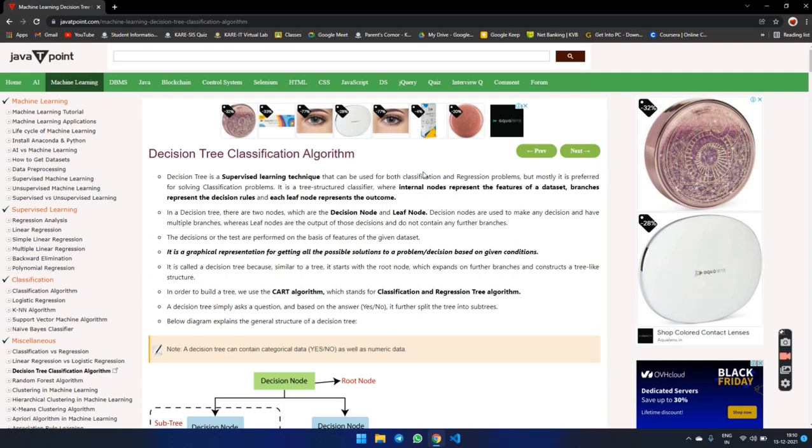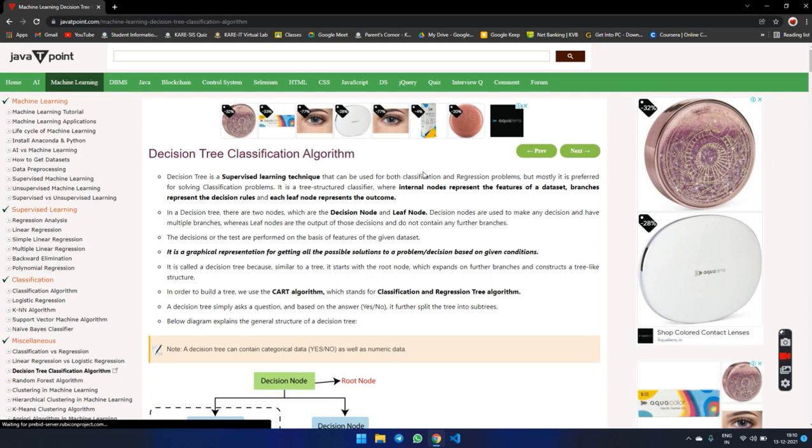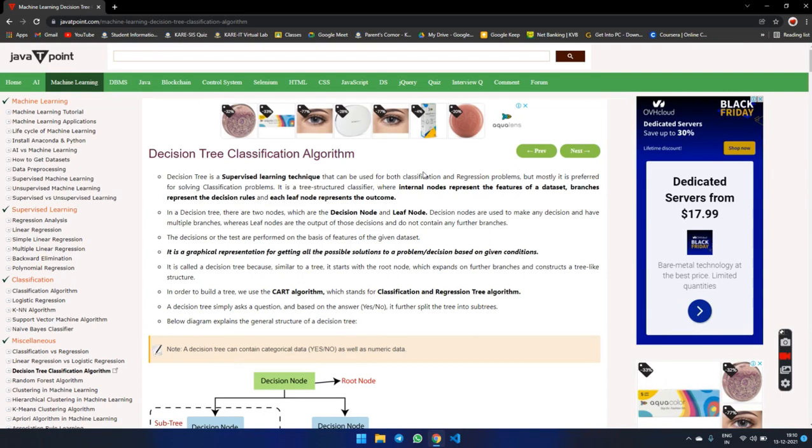In a decision tree, there are two kinds of nodes, decision nodes and leaf nodes. Decision nodes are used to make decisions and have multiple branches, whereas leaf nodes are the output of those decisions and do not contain any further branches. The decisions or the tests are performed on the basis of the features of the given data. This is a very important point. It is a graphical representation of getting all possible solutions to a problem or decision based on given conditions.